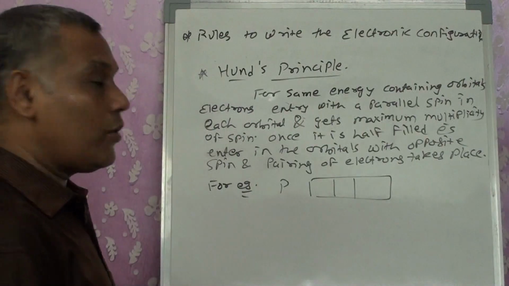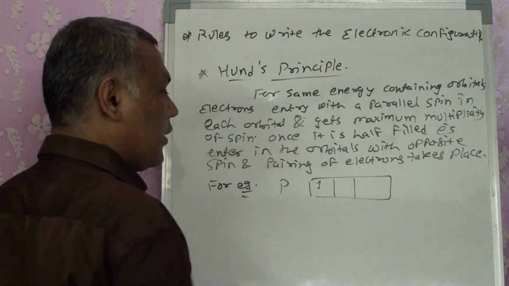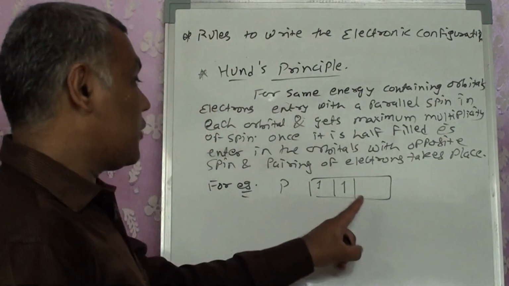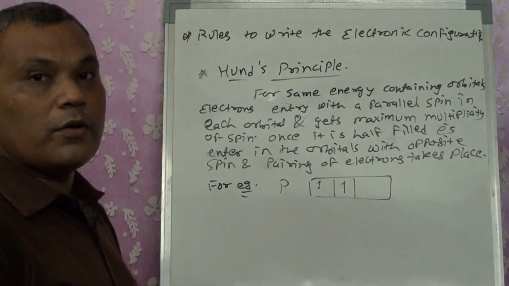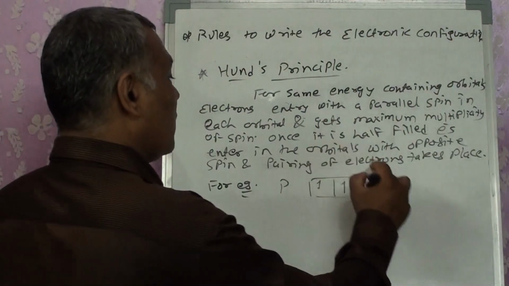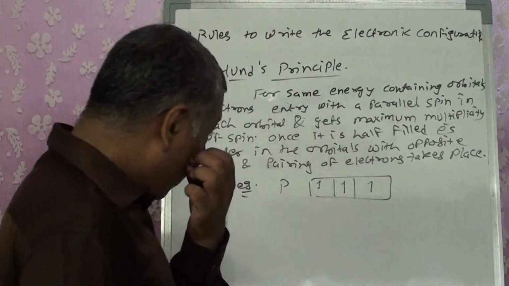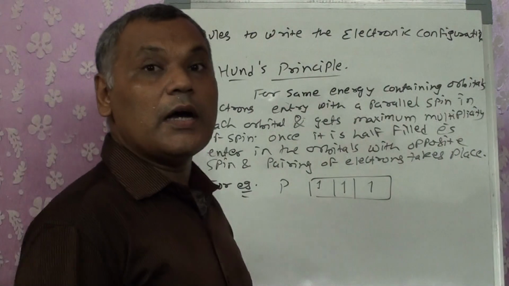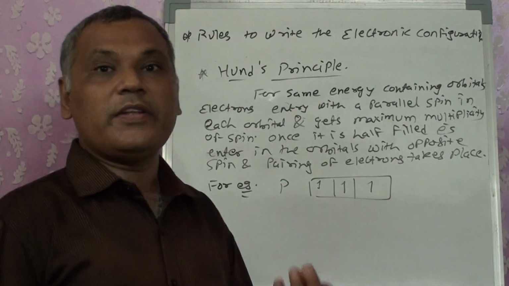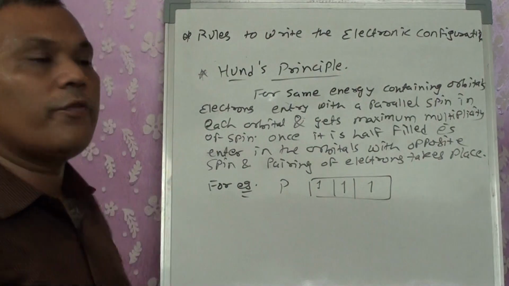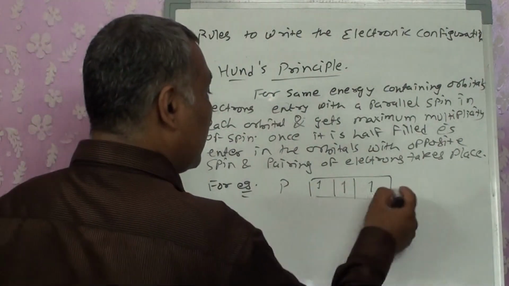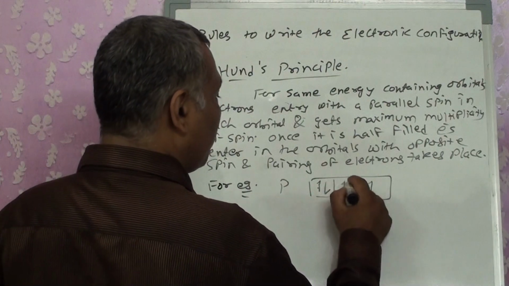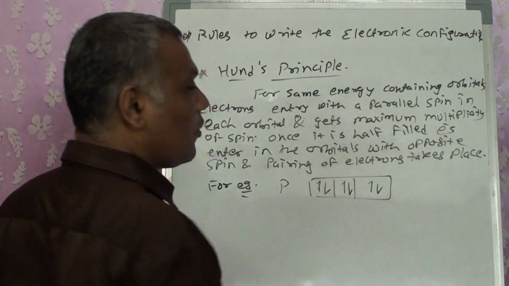So the first electron enters into one orbital. The second electron enters into the second orbital. It does not go for pairing of electrons; it enters into the next orbital. The third electron enters into the third orbital. So this is considered a half-filled configuration, because it has 3 suborbitals and all 3 of them have 1 electron each. Then electrons enter with an opposite spin and pairing of electrons takes place.